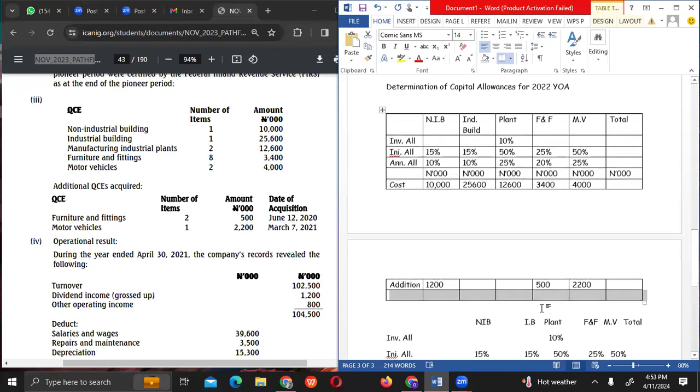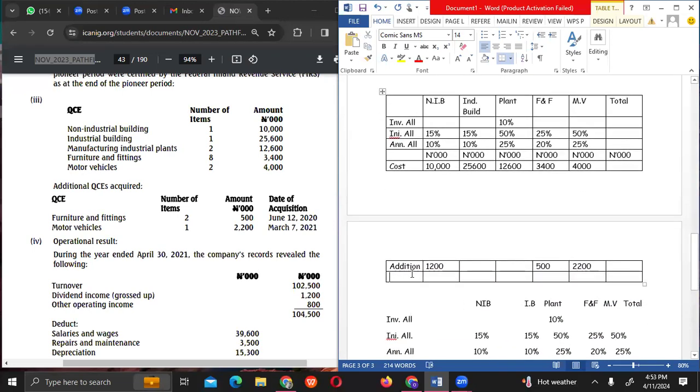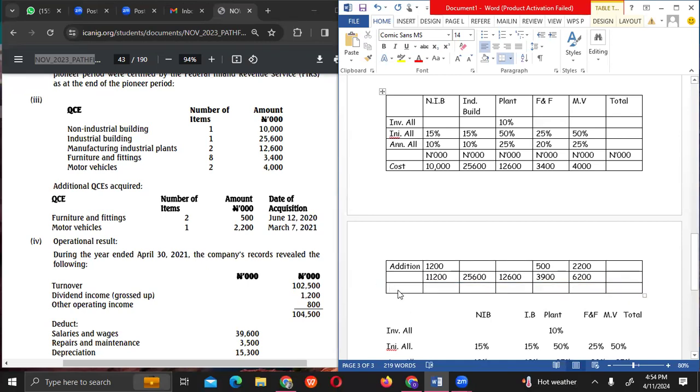It means the total of the assets added during the year is what? 11,200 here, 25,600, 12,600, 3,900, and then 6,200. Sorry, sir, I have a question.